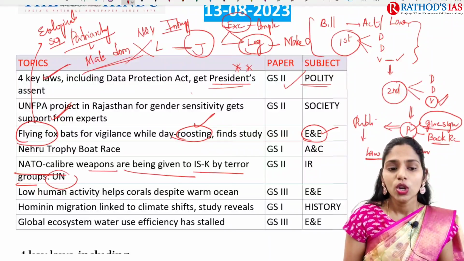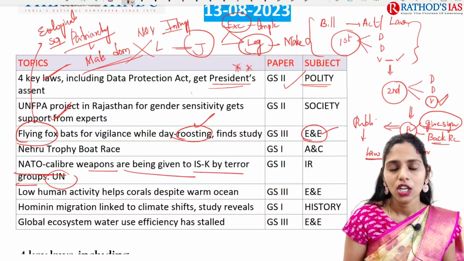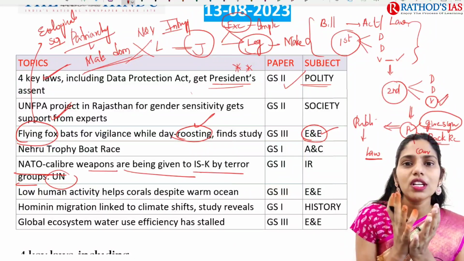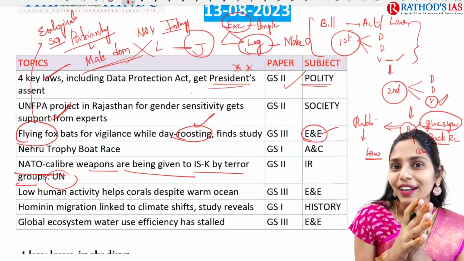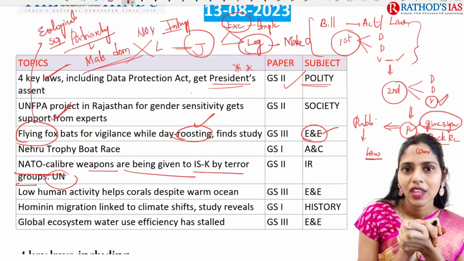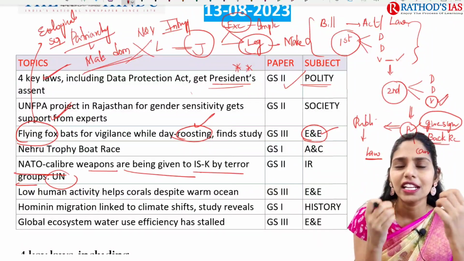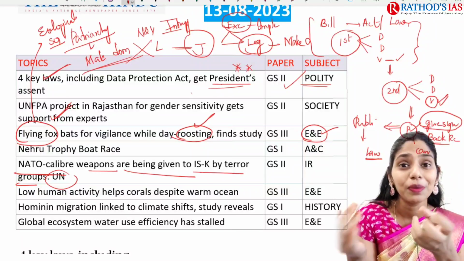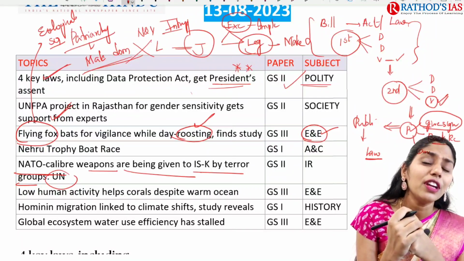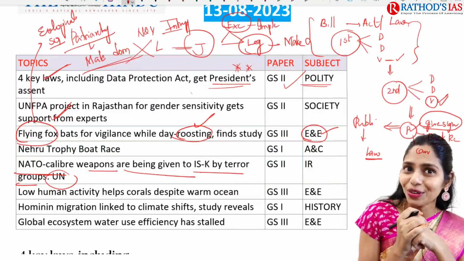The next one is, low human activity helps coral despite warm ocean. As you all know, corals are nothing but shells which are mainly made up of polyps. We can see these corals appear in different colors, and they are very attractive, believe me. You can see a number of videos on YouTube so that you can understand how attractive corals are.